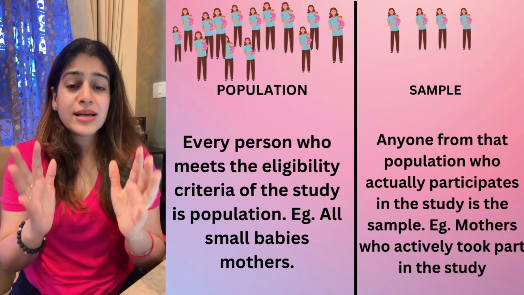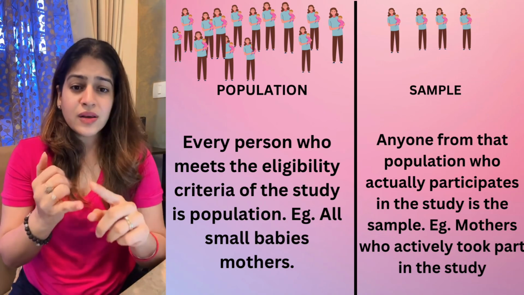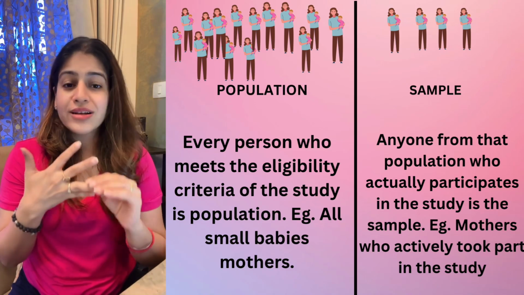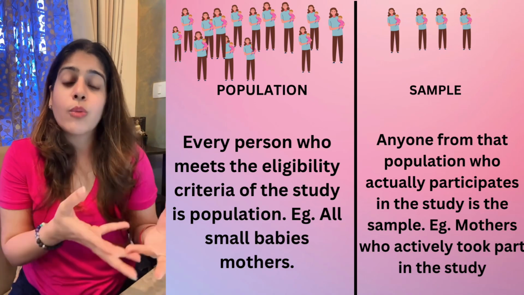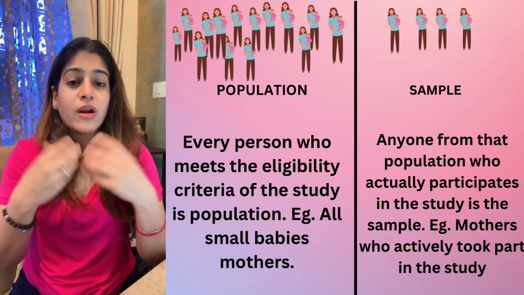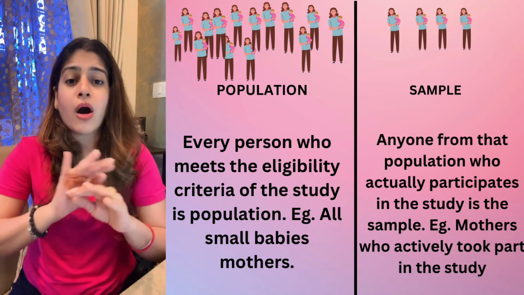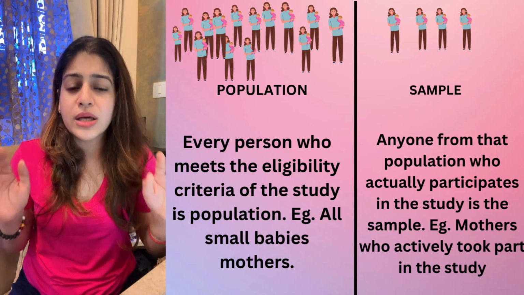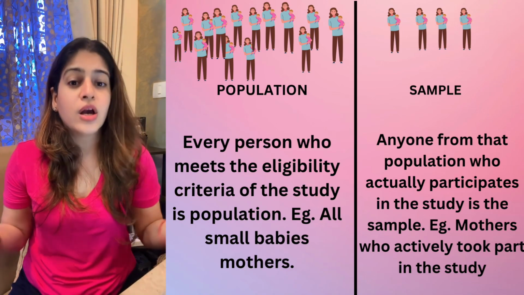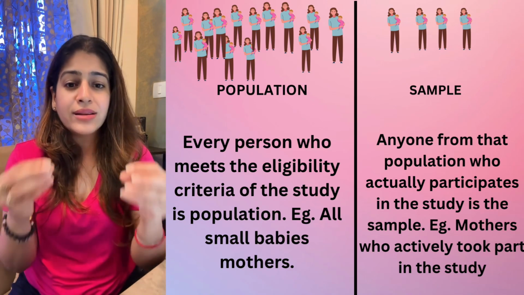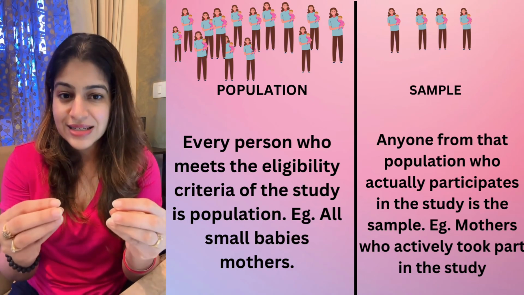So this is my population. In this, all the adolescents, all the children, all the old people who do not have kids, who do not want kids, or fathers who are away from home, and so on, do not come into the eligibility criteria. So they are not under the population at all. So the population is only the one that meets the eligibility criteria.